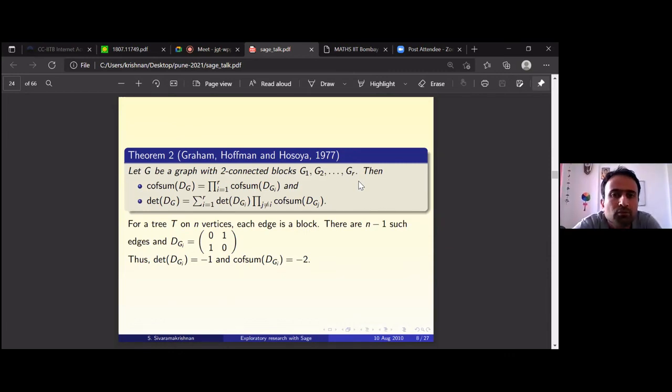I have a question. Do automorphism groups of some of these graphs play any role? Do they have any bearing? The automorphism group of a tree can be anything. If you look at the star, any of the leaf vertices can be permuted, so the automorphism group will have (n-1) factorial elements or something.